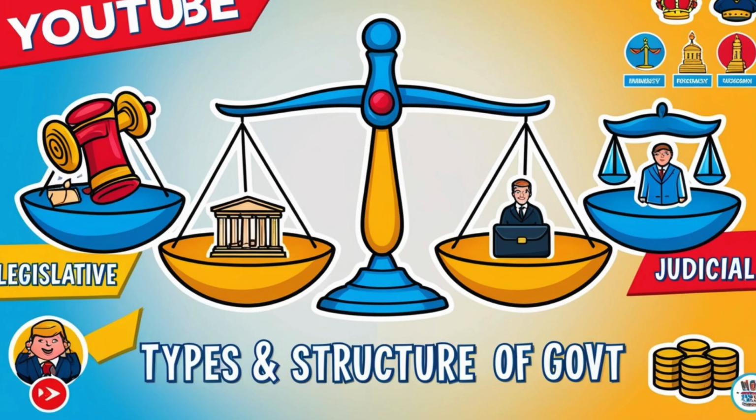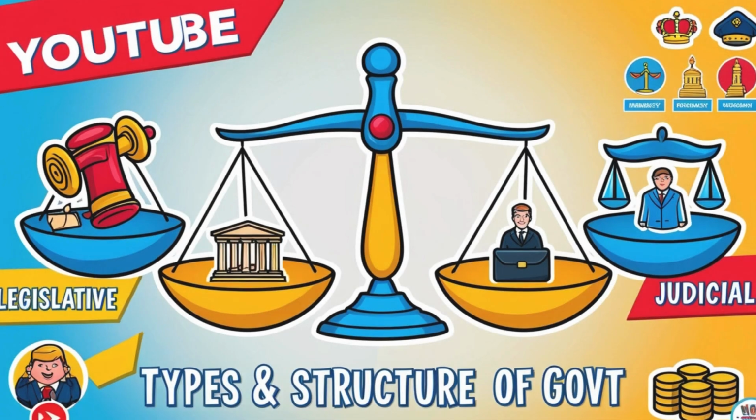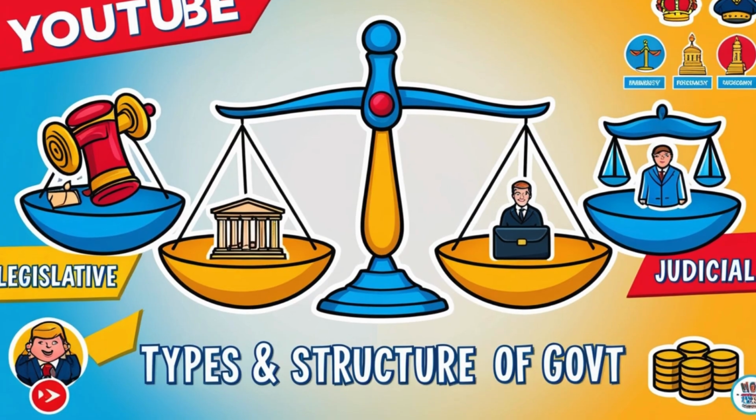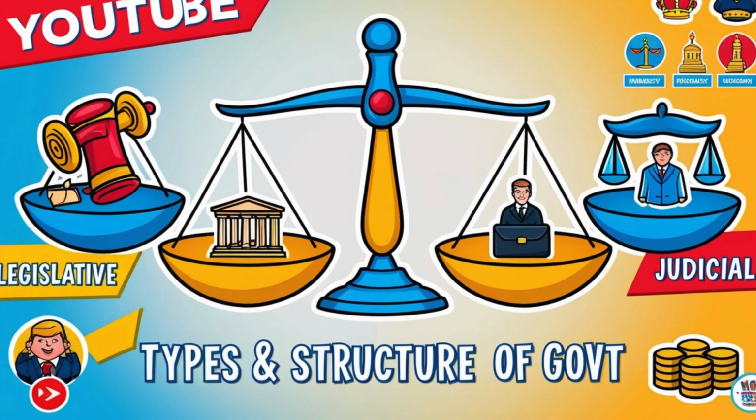Okay, before I wrap up, let me talk about the branches again, starting with the executive arm. We can call them the doers. They run the country day to day. They carry out the laws that are made by the legislature, and they make decisions on behalf of the people. The key officers in the executive are the president, like I mentioned earlier, the vice president, the ministers, then the governor, deputy governor, and all of that.